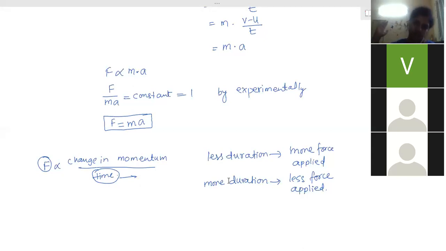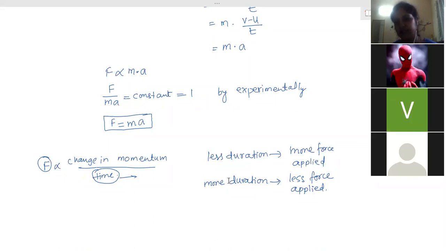A large amount of momentum has been applied in a shorter duration of time. So duration is less, so the amount of force applied will be more, and due to which his inner force will be multiplied due to decreased time duration, and due to that he can easily break the tiles.